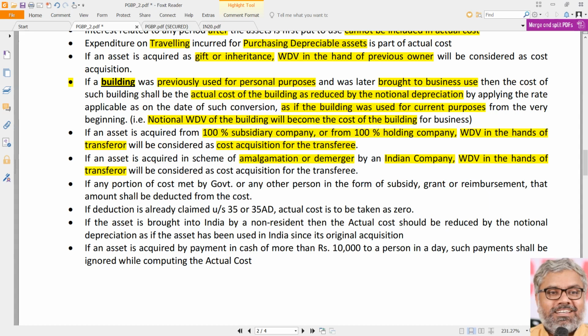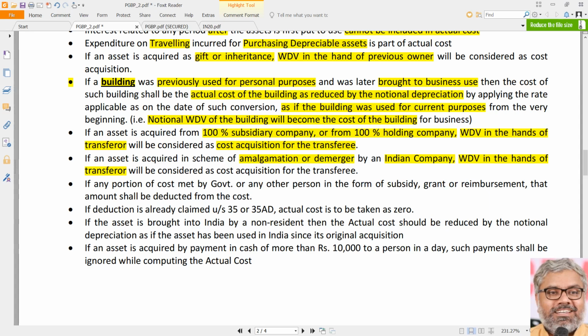The second point is very important. We have to assume that as if the building was used for current purposes from the very beginning. From the very beginning, as if it is used for current purposes means what? It has to be deemed that it has been used for business only all these years. Though it was actually used for personal purposes, current purpose means business use. We have to assume that it has been used for business purposes.